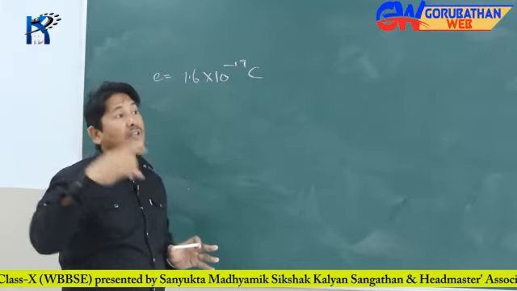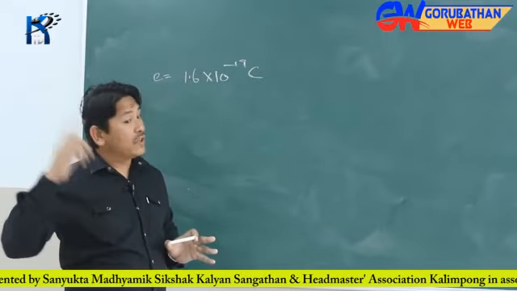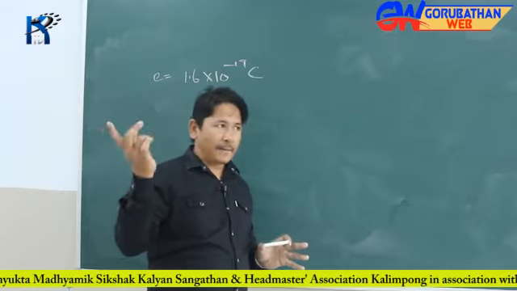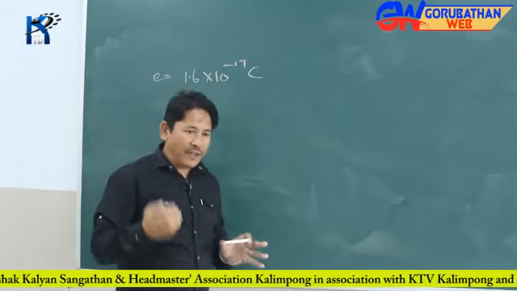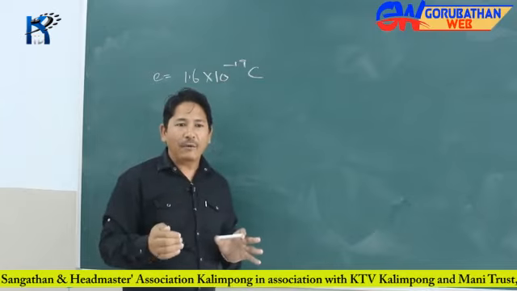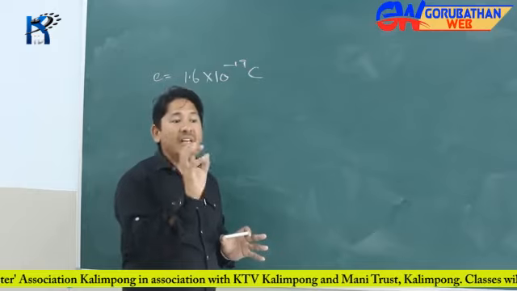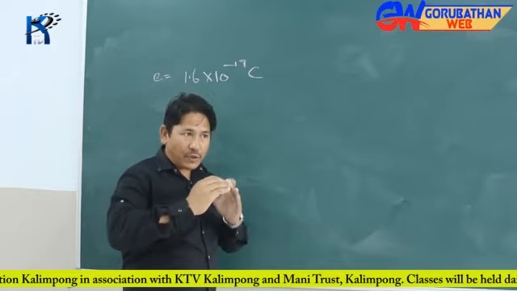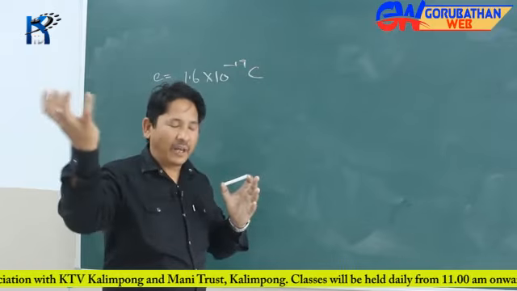What is quantization? Where did the word quantum or quantization come from? It originated from Max Planck. He was working on radiation, and he found that the radiation energy emitted was in packets. It was not a continuous form, but in packet form, like particle type.